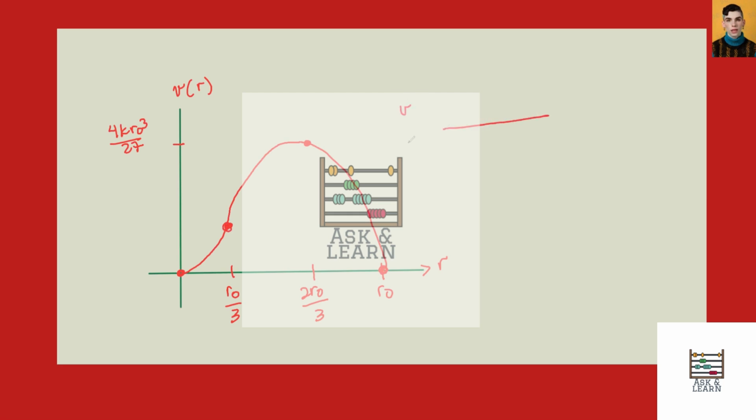Okay, and just one more time, since I did it so squishy before. If I look at R and V double prime of R, the point was at R0 over 3. And our formula was 2k R0 minus 6k R. And so what happens is, if I make R really big, I get a negative for concave down. This was a 0. If I make R really small, I get a positive. So you can see I'm concave up, and then I go concave down, and it all works. So we're able to graph our function.